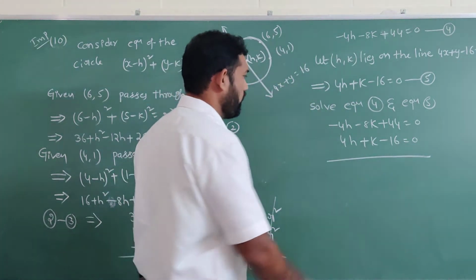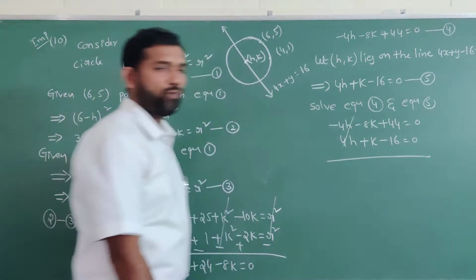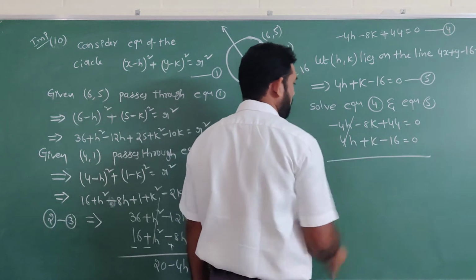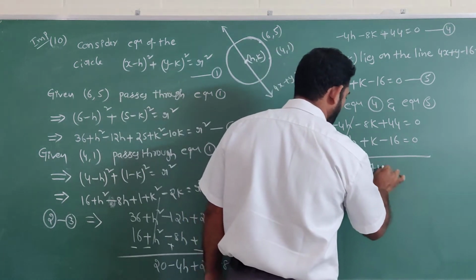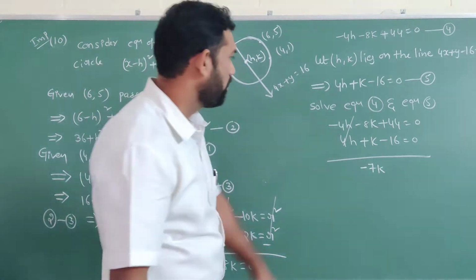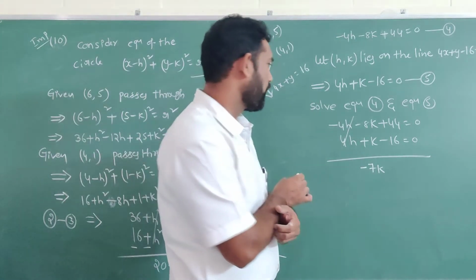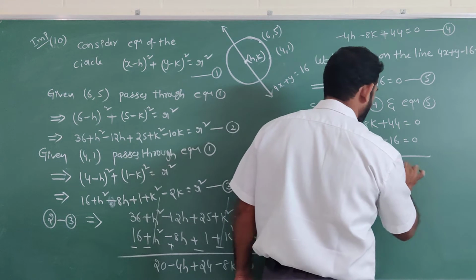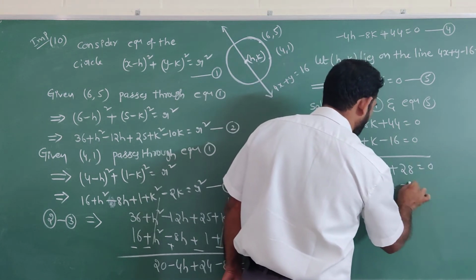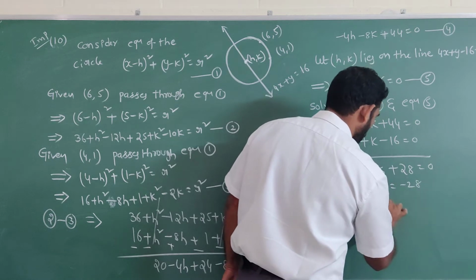Now add these two equations. Minus 4h plus 4h will be cancelled. Remaining minus 8k plus k means minus 7k. Next, 44 minus 16 is 28. So minus 7k plus 28 equal to 0, minus 7k equal to minus 28.